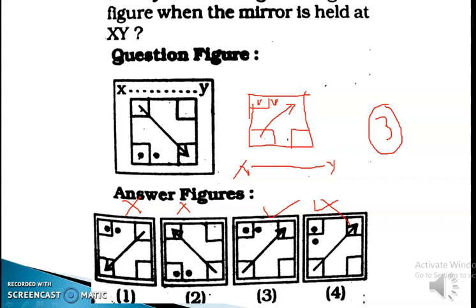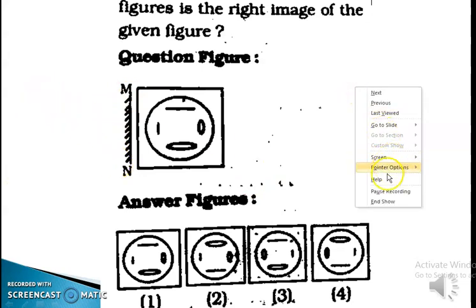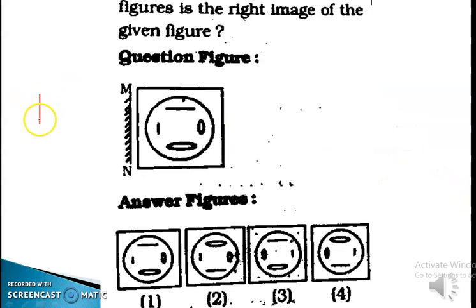Now let's move to our next question. Here the mirror is here. We have to find out the mirror image of this. How will this mirror image be? Okay, I'm drawing here, so it is not quite looking good. जो चीज दूर में पास में उसका पास में, तो ये this will be like this. So in which option is it there?